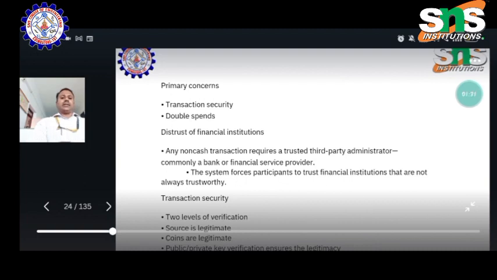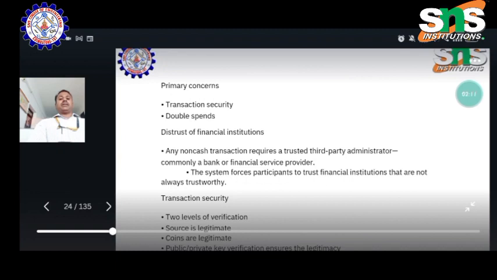Transaction security: while we are doing a transaction, security plays a vital role. It's important to us. If security is not sufficient, we cannot do any digital transactions. What is double spends? Sometimes due to network issues and connectivity issues, the payment will be processed twice. How? First you transact some amount, it is in process, but the amount is automatically debited from your bank account while on the merchant side it is still processing. It is the main cause of failure.